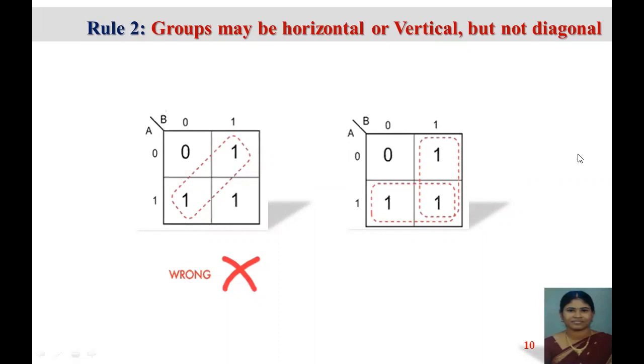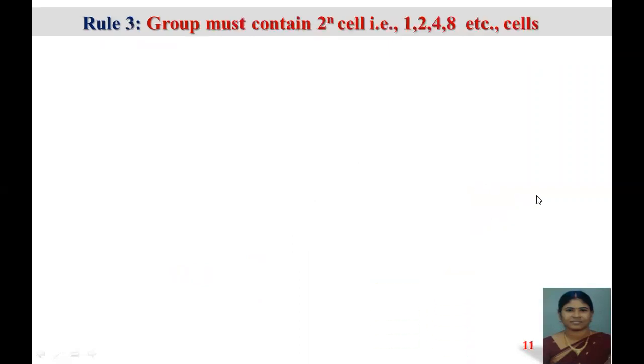You cannot group 3, 5, 6, 7; all those squares we cannot group. Here we are grouping 2 squares, which is allowed, whereas 3 squares together you cannot put inside a single group. So when we are having 3 ones in this square, we have to make 2 groups, one horizontal and another vertical. So this is the correct method of grouping.